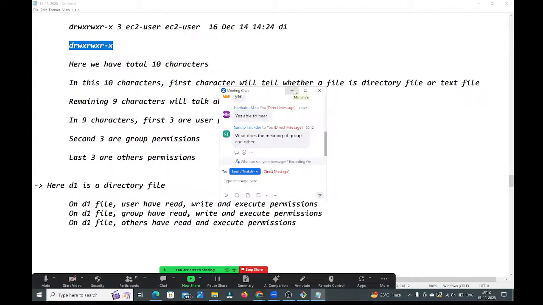I will tell, man. I will come to that. Others means you can create multiple other accounts here. Group means whenever you have created the user, one group will also be created with the same name. If you want to create another group, you can add the users into that particular group. I will discuss after file permissions. I will talk about how to create the user accounts in Linux. There, these groups and everything will come. At the time of discussing user accounts, I will talk about the group and all those things. I will create the groups and add the users into the particular group. All those things I will discuss in the user accounts topic.